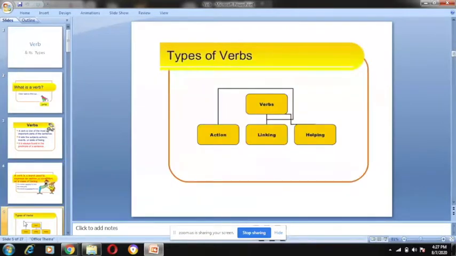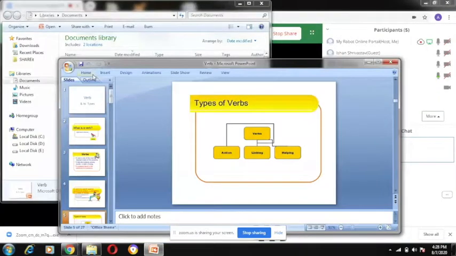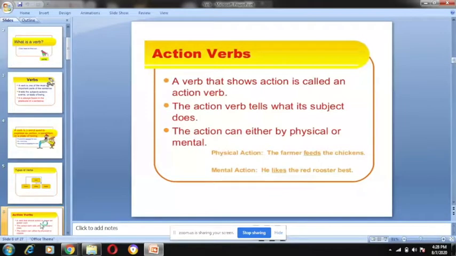Now types of verb. There are mainly 3 types of verb. If you see, there are 2 types of verb, transitive and intransitive. But verb is further categorized into 3 things: action, linking, and helping. Action verb, linking verb, and helping verb. So basically, verbs are of 3 types: action, linking, and helping. Okay?